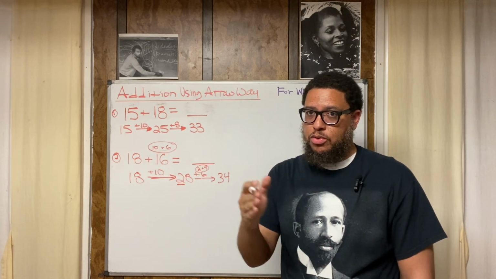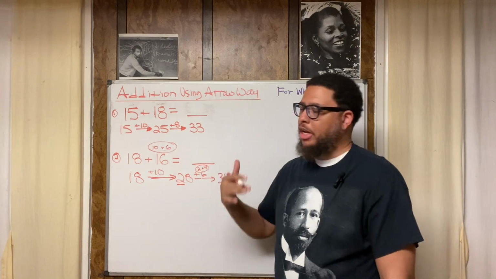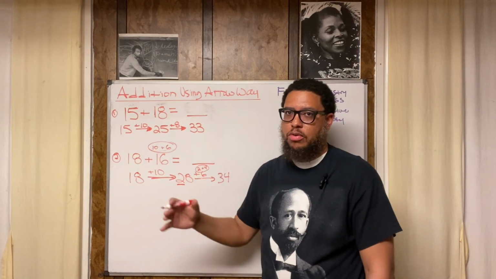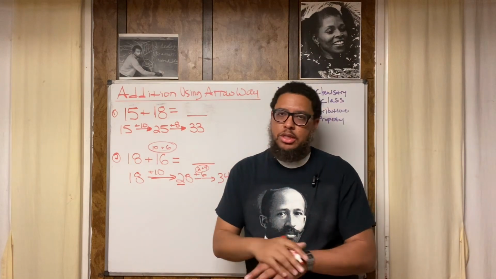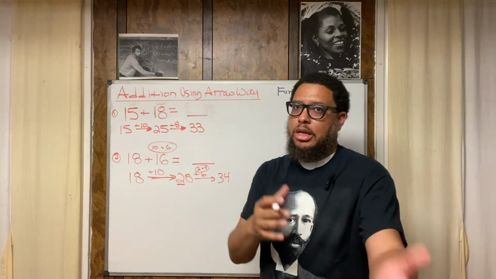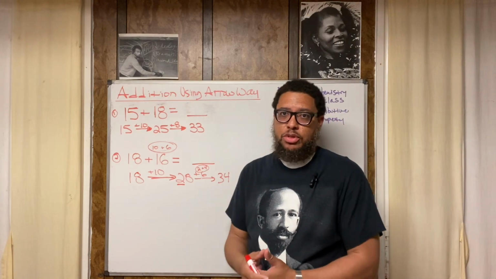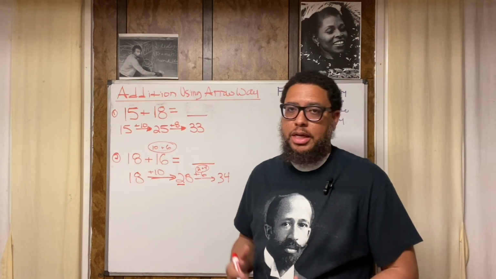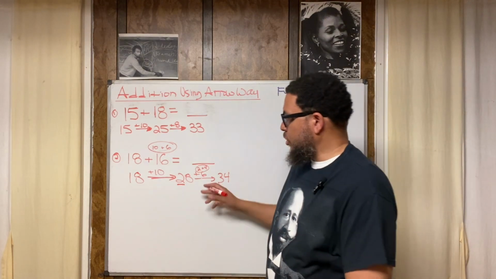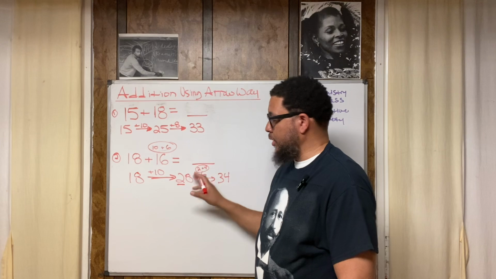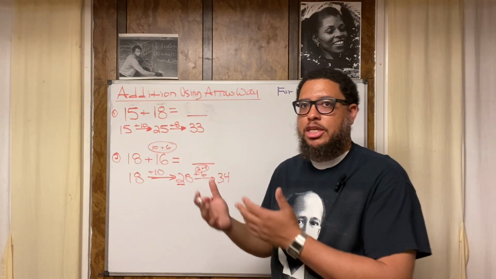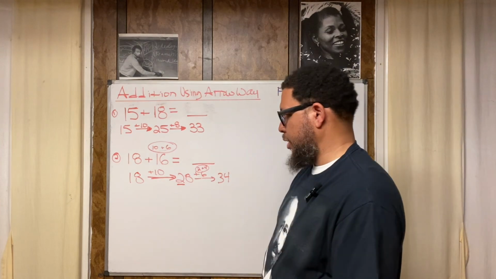This is why we're developing critical thinking and problem solving skills. This is why we need to learn all the different methods for doing arithmetic. So if you're a parent watching this, don't get mad because your child is expected to do addition in a way that you didn't learn years ago. This is beneficial for you too, because it helps you to think about math and numbers differently and develop your own number sense in case you don't know this method already. So now we got the 30 because 28 plus 2 gave us 30. Just like 0 plus 4 equals 4, 30 plus 4 must equal 34. So that's another way to get 34.